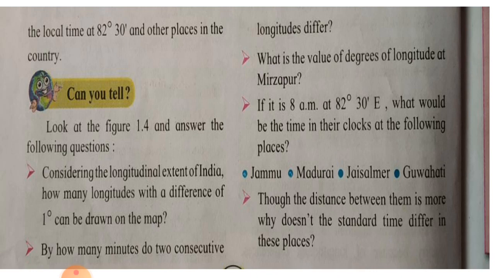Last question. Though the distance between them is more, why doesn't the standard time differ in these places? Answer. In India, the time at 82 degree 30 E is considered as the standard time of India, and therefore the same time will be considered everywhere in India. Therefore, though the distance between them is more, the standard time doesn't differ in these places.